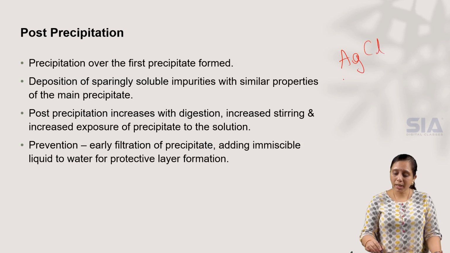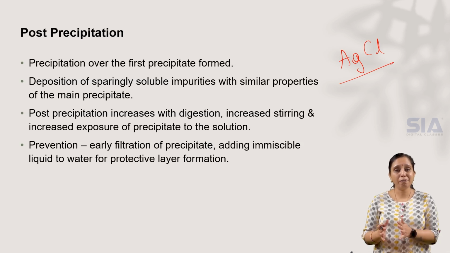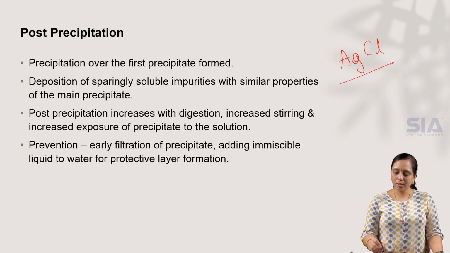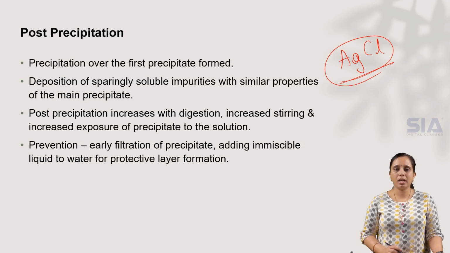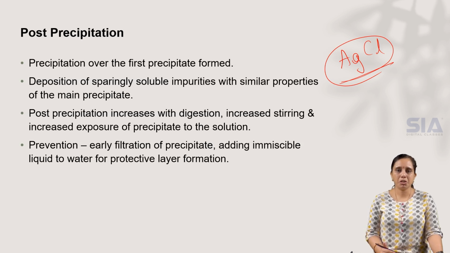If such substances are present in the sample solution and have properties similar to the sample we are trying to precipitate, then these sparingly soluble substances will form a precipitate over the required precipitate of the sample. So this process is called post-precipitation.